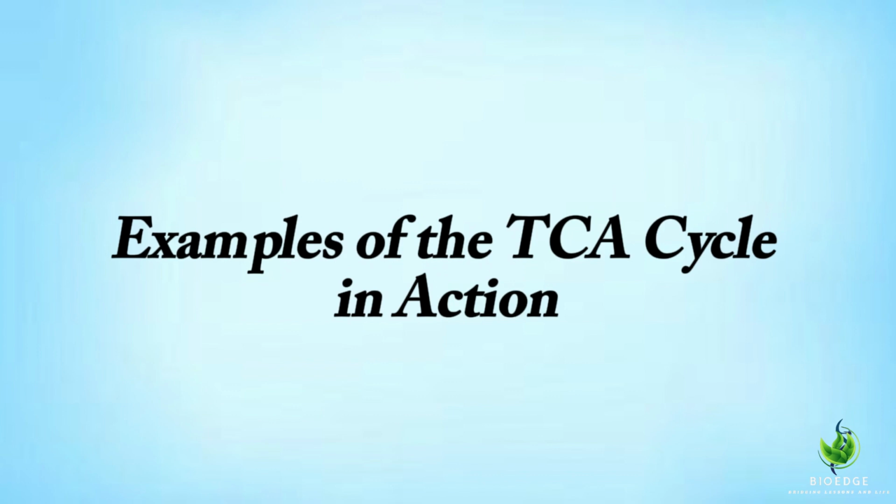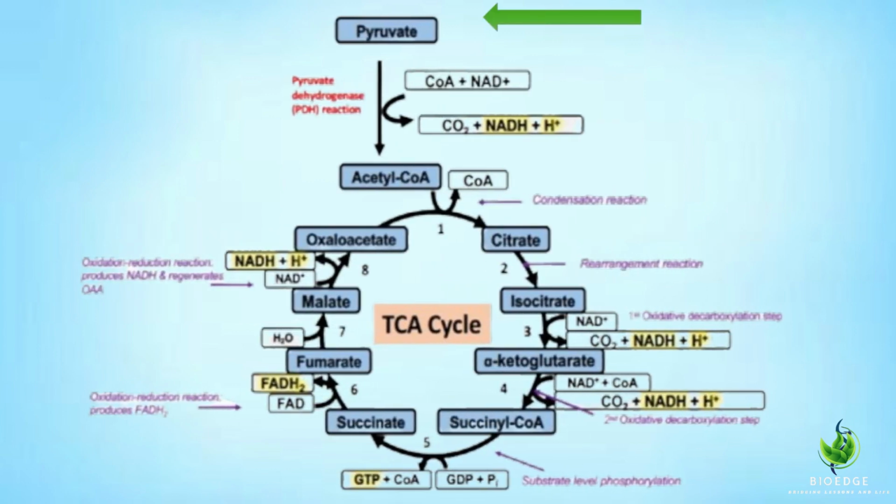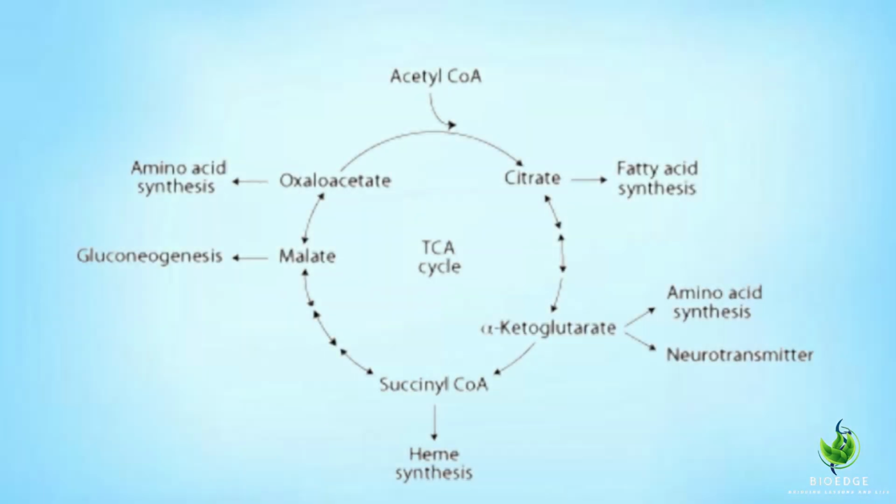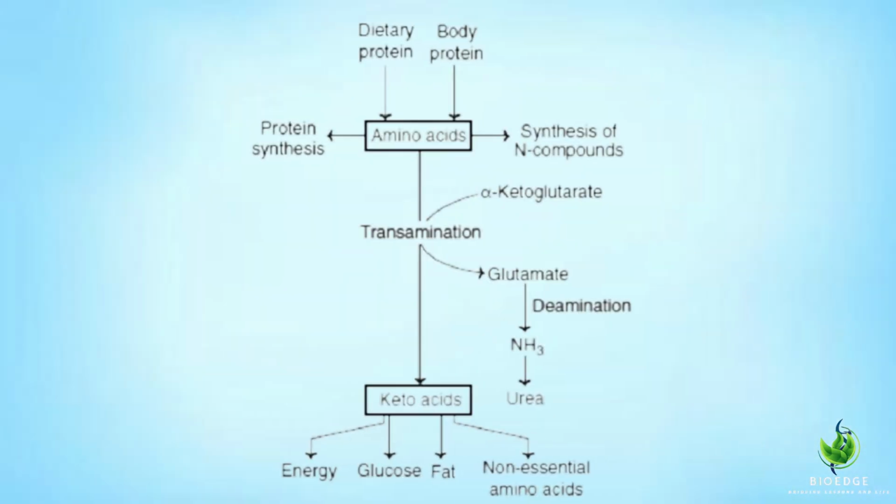Examples of the TCA cycle in action: carbohydrate metabolism. Glucose is converted to pyruvate via glycolysis, which is then decarboxylated to acetyl-CoA. Acetyl-CoA enters the TCA cycle to generate energy. Fat metabolism. Fatty acids undergo beta-oxidation to produce acetyl-CoA, which enters the TCA cycle. Amino acid catabolism. Certain amino acids are deaminated and converted into TCA cycle intermediates, like alpha-ketoglutarate, succinyl-CoA, and fumarate.